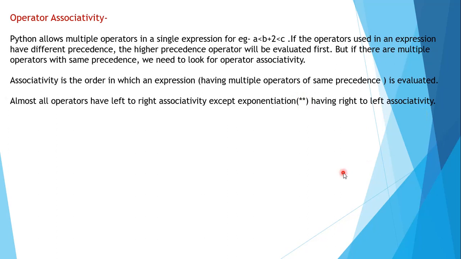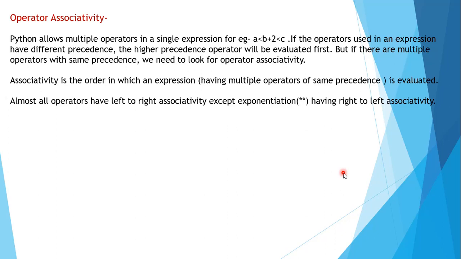So if you have an expression in which multiple operators are present, there can be a certain set of operators which have the same precedence. For a solution at that level you have to go for the associativity. In associativity, all the operators have left to right associativity.